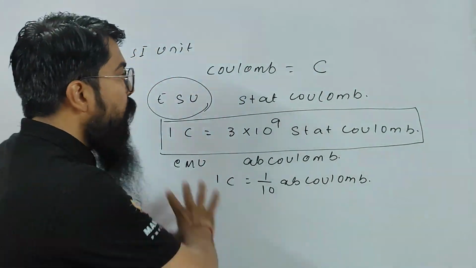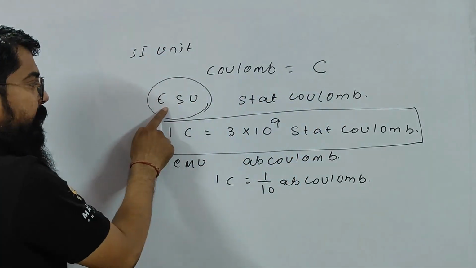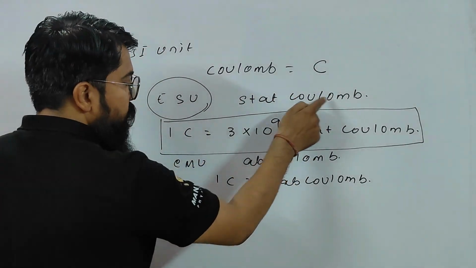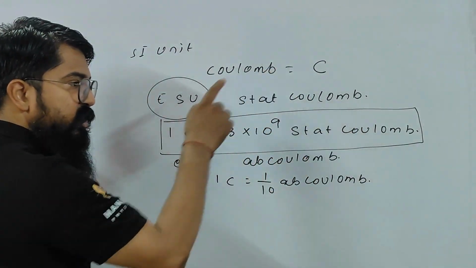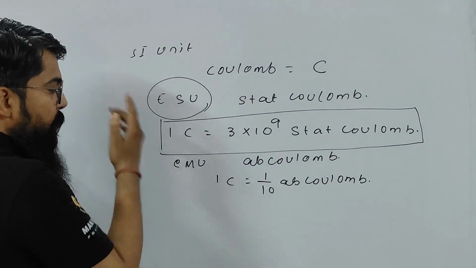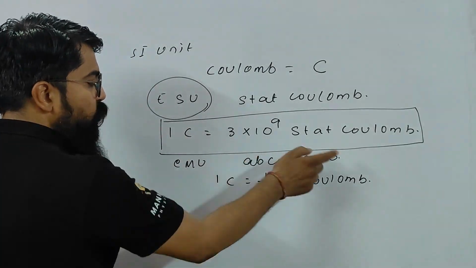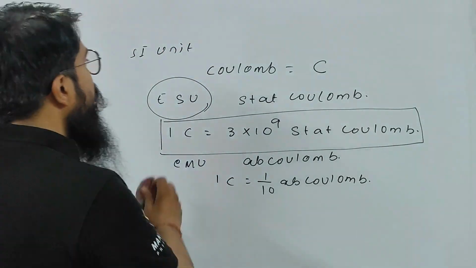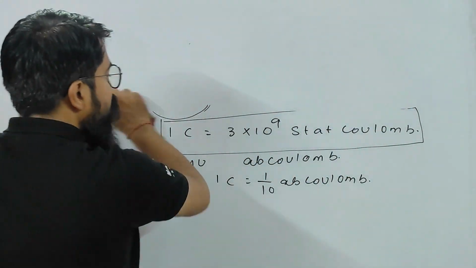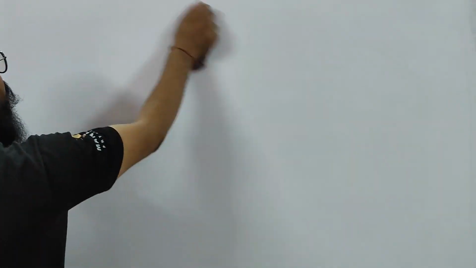So this is basically the units of charge. The SI unit is coulomb. The electrostatic unit is stat coulomb. 1 coulomb is equal to 3 into 10 to the power 9 stat coulomb. Stat coulomb is the CGS unit of charge. But in the electromagnetic unit, the CGS unit of charge is ab coulomb, so 1 coulomb is equal to 1 by 10 ab coulomb. Understood, children?